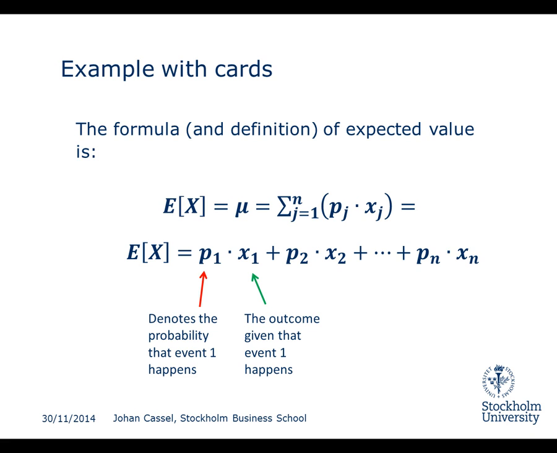P1 denotes the probability that event 1 happens. So in the case of drawing a 7, the probability that event 1 would happen was 4 divided by 52. And the number n here denotes the number of possible events. So in case you only have 2 events, like in our case, we would only have this P1 and P2, and the rest would simply not exist because n would here be 2 and the sum would stop after that.